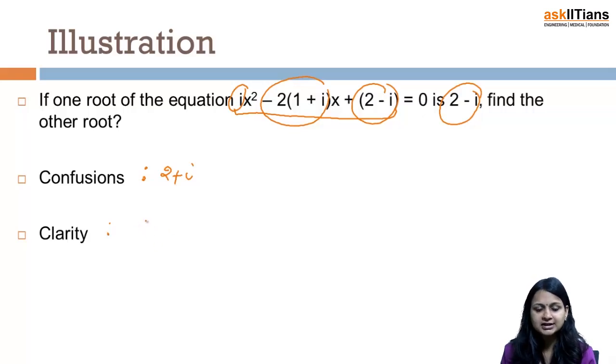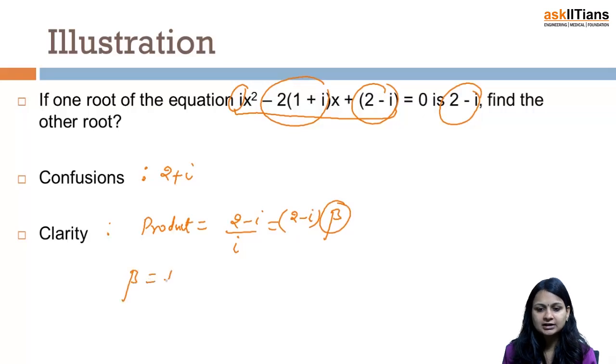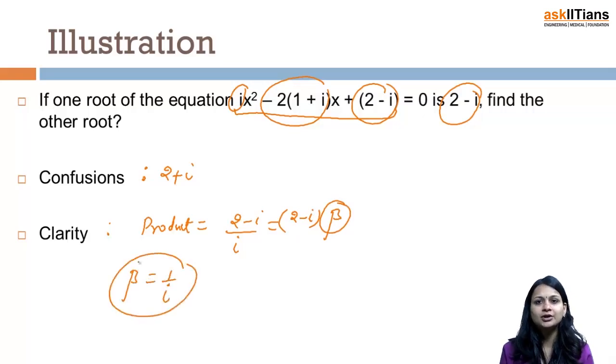Okay, so for this time I can just tell you the logic. We know that product of roots is constant term upon coefficient of x square. So with 2 minus iota upon iota, one root given as 2 minus iota and the other root say beta, I can say that beta is 1 upon iota, just using the product of roots formula.